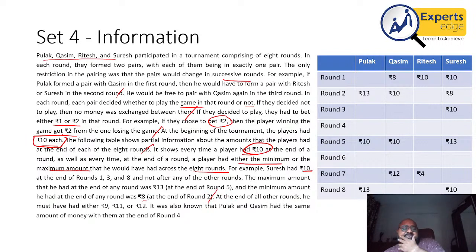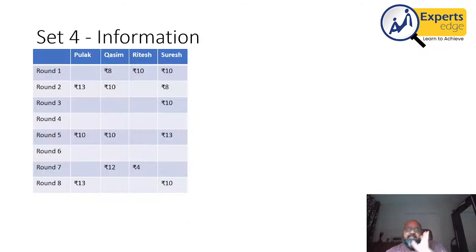In all the other rounds, he had none of 8, 10 or 13. He had other numbers in between 8 to 13. So the table shows every time someone gets a 10 as the amount or their minimum or maximum. Those values are given. We have to find out what happened in all of the other rounds. We are starting from everyone having 10 rupees each. This is the starting point.